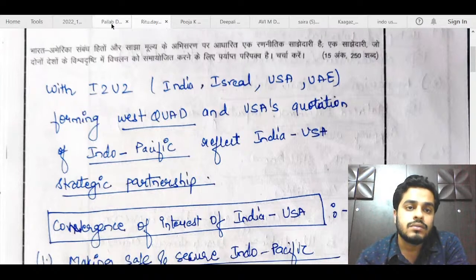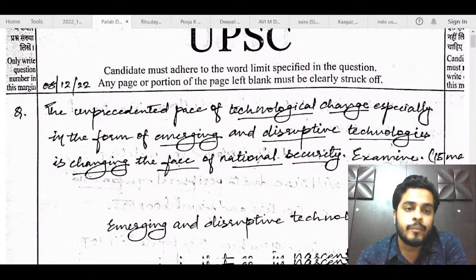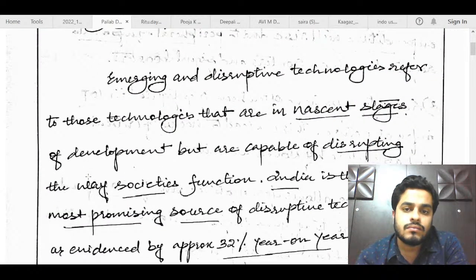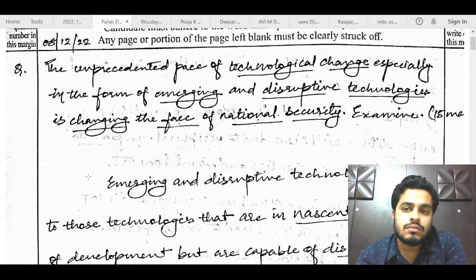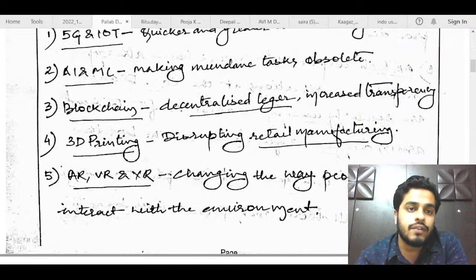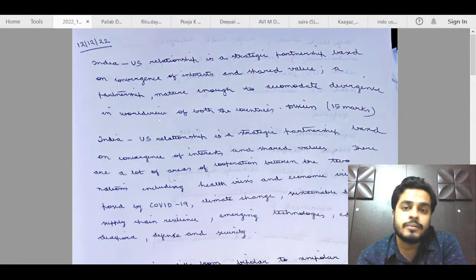Ritu. Next, we move to Pallab's copy. I think this is a different answer. Like Pallav has uploaded a different answer today. So let us move to Varsha's copy.